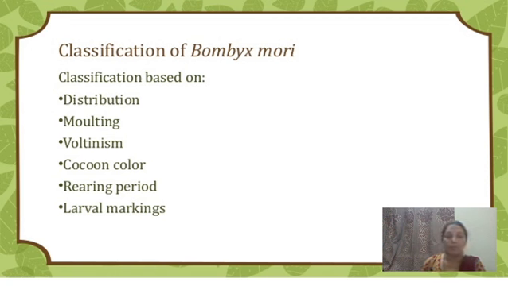Then univoltine. Then cocoon color, there are different colors present on the cocoon, and on the basis of cocoon color different shades of the silk are produced. Then rearing period is also one of the characteristics of the classification. And the larval markings on the body or the segmental markings are also the identification character of the Bombyx mori.